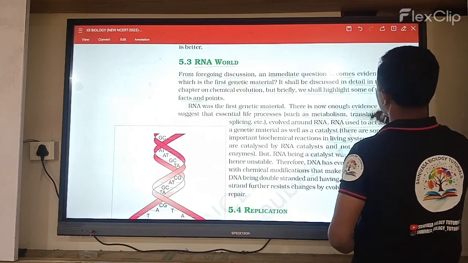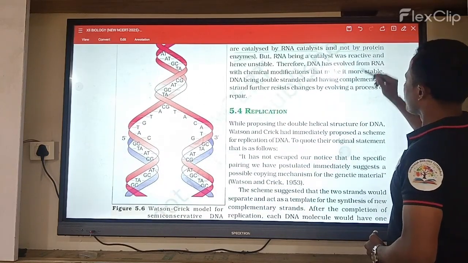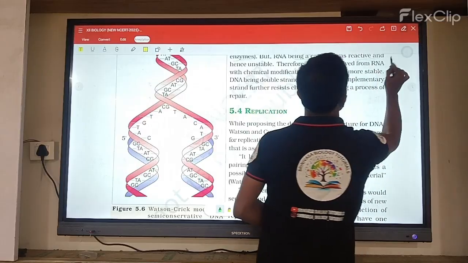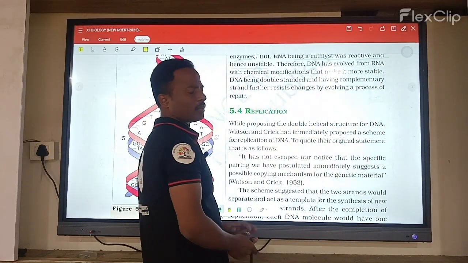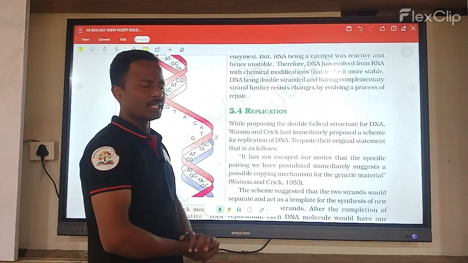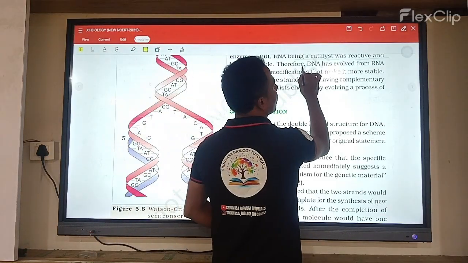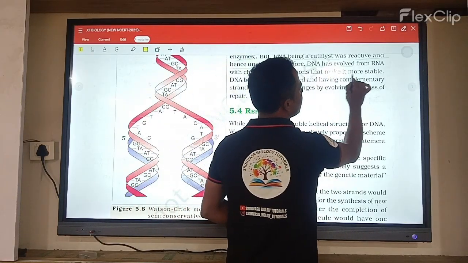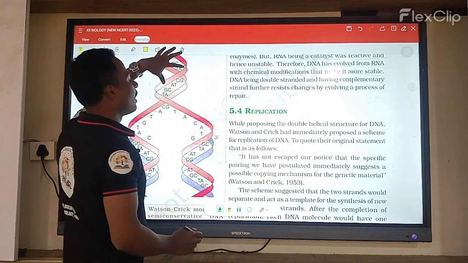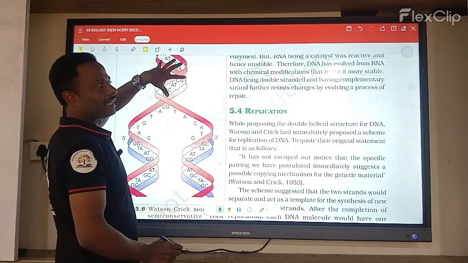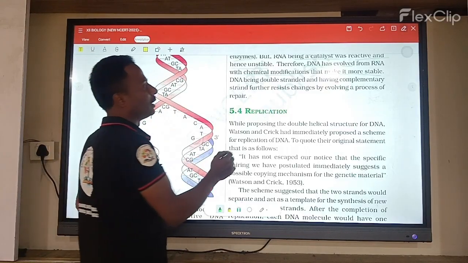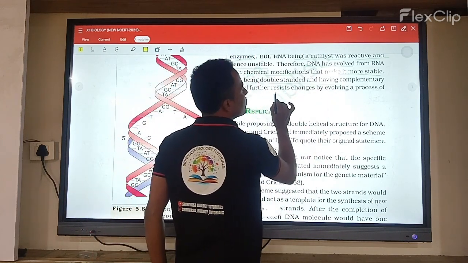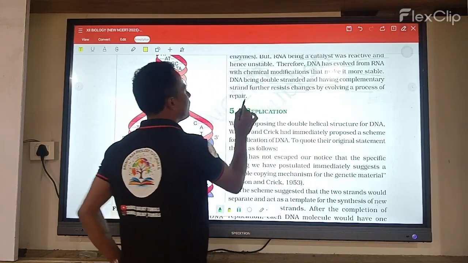But RNA, being a catalyst, was reactive and hence unstable. So it is a completely unstable genetic material. Therefore, DNA has evolved from RNA with chemical modifications that make it more stable. DNA, being double stranded, has a complementary strand that resists change through a process of repair.